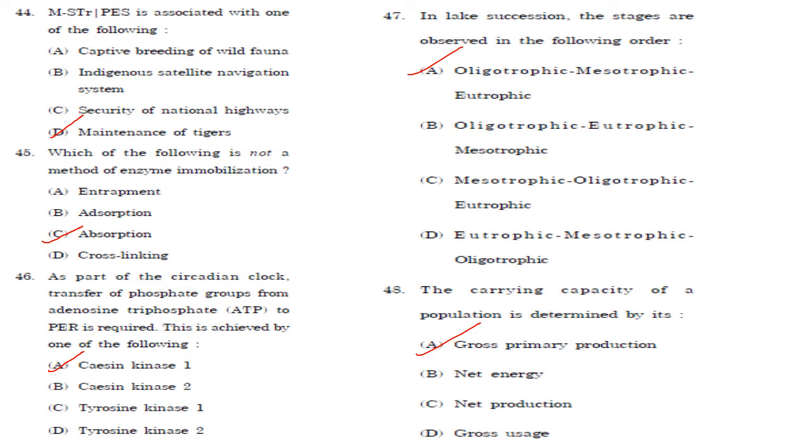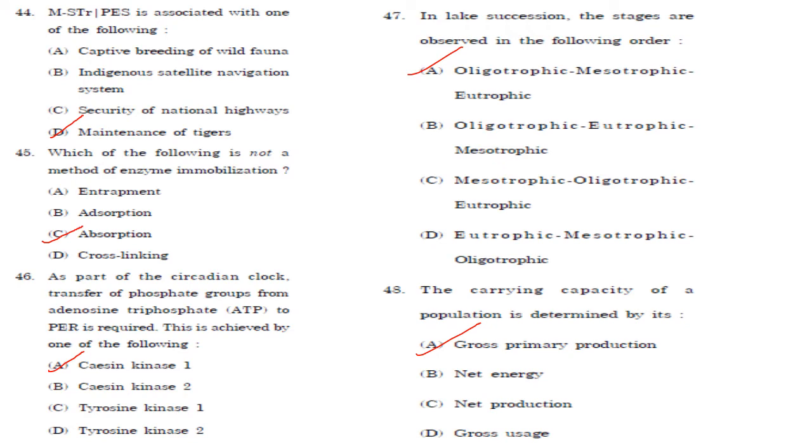As part of the circadian clock, transfer of phosphate groups from adenosine triphosphate to PER is required. This is achieved by one of the following. So PER, period circadian clock gene, is an important component of the circadian clock which modulates circadian rhythm. So the answer here is casein kinase 1. Answer is option A.